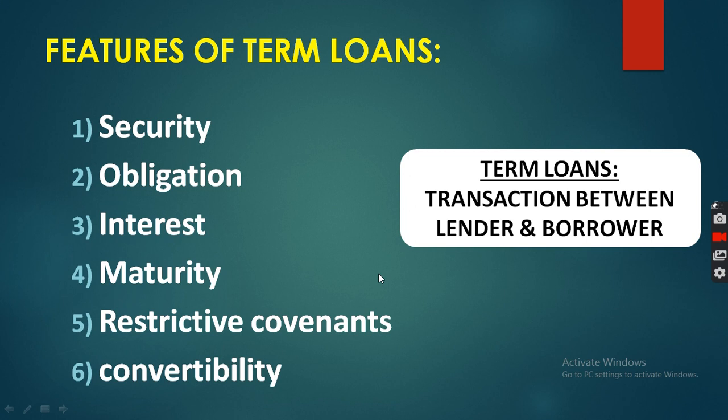So we have completed 5 sources of finance. First one, equity share. Second one, preference share. Third one, debenture. Fourth one, retained earning. And fifth one, term loan. Clear? So in the next lecture we are going to start bridge finance. There are 5 sources of long term finance. You have to prepare advantages and disadvantages of equity share, preference share, then debentures, then retained earning and term loan. Clear?